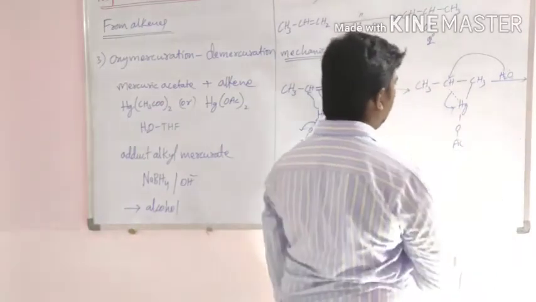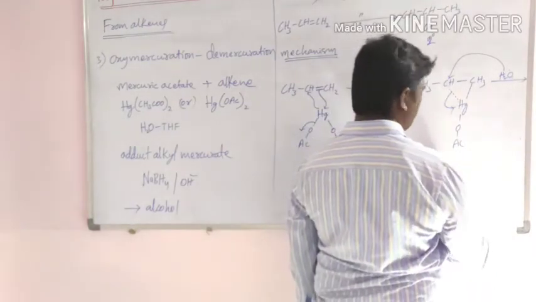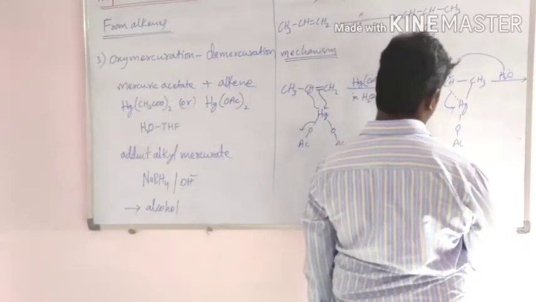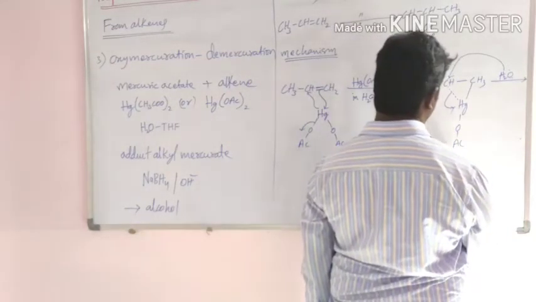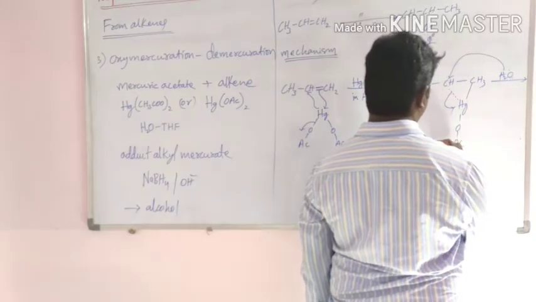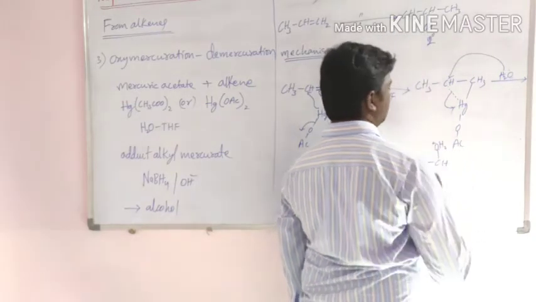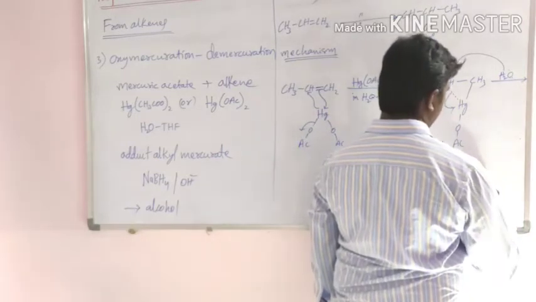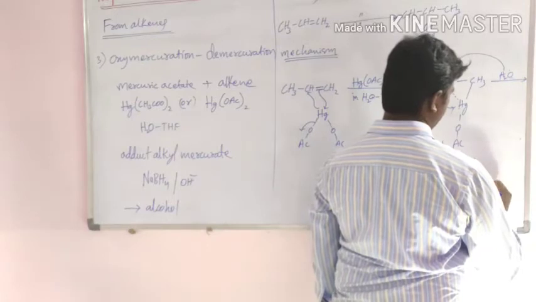Then the adduct alkyl mercurate CH3CH(OH)CH2 mercury acetate is formed,